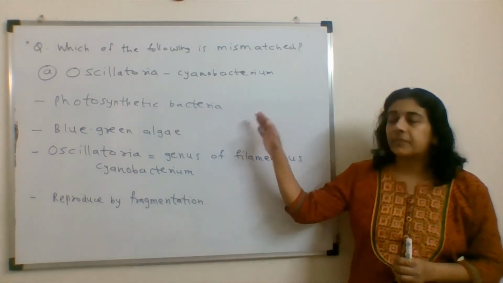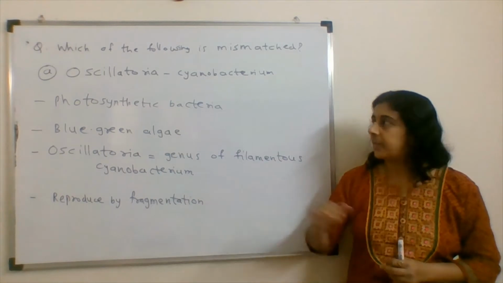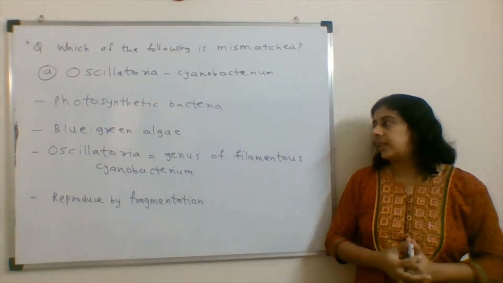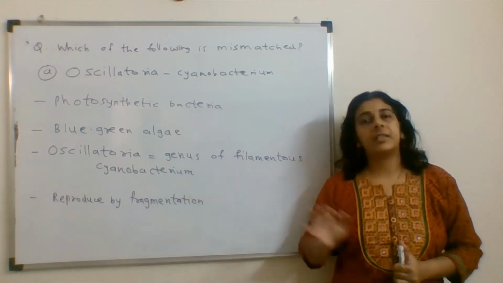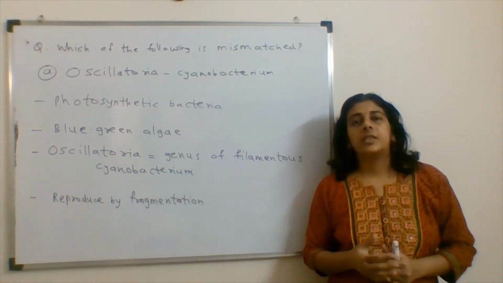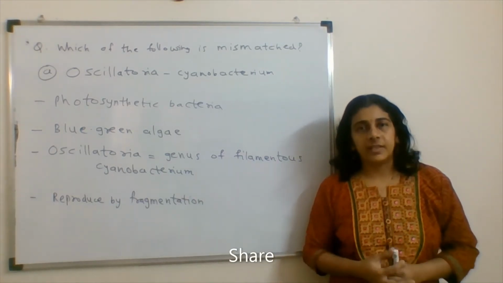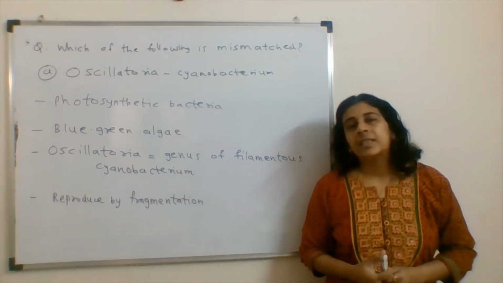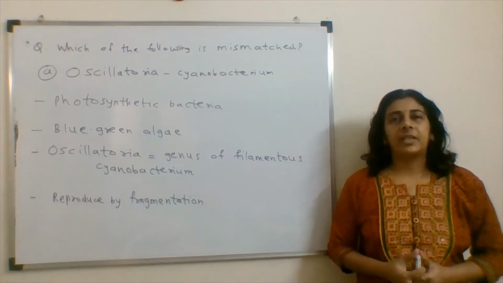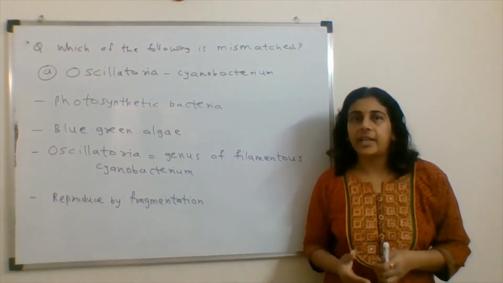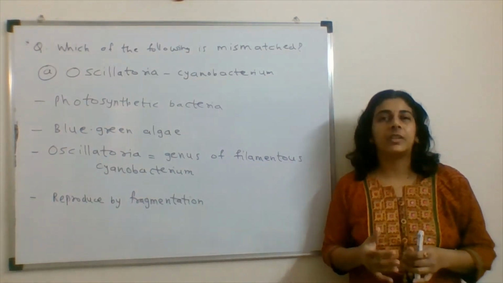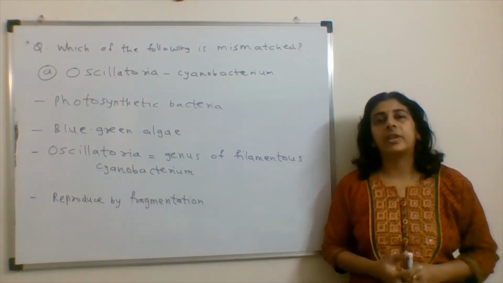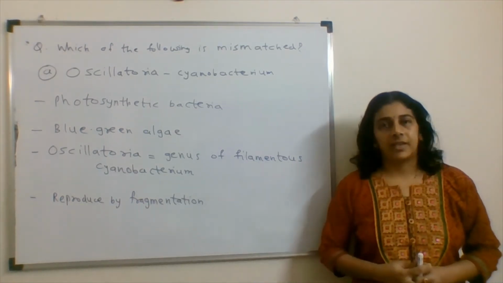Oscillatoria is a genus of filamentous cyanobacteria. It shows oscillation in its movement, that's why the name is Oscillatoria. These reproduce by fragmentation, and we find these bacteria in water bodies, like lakes and ponds, where they can survive.